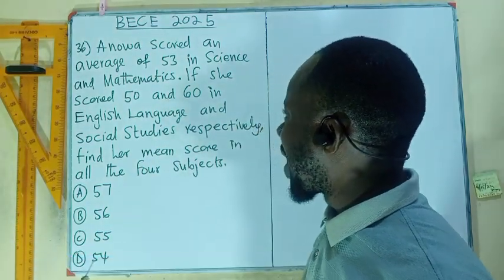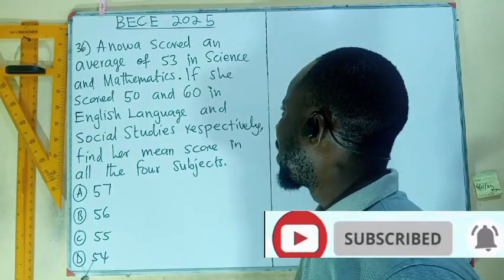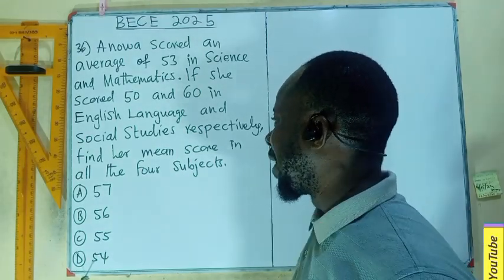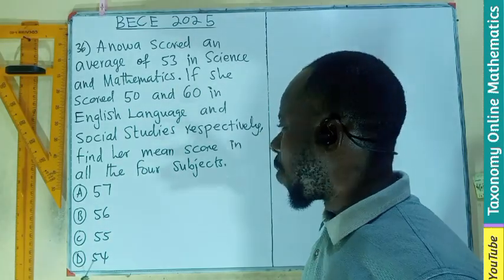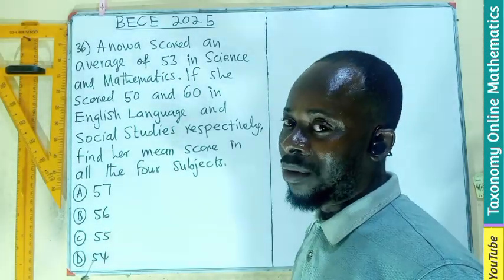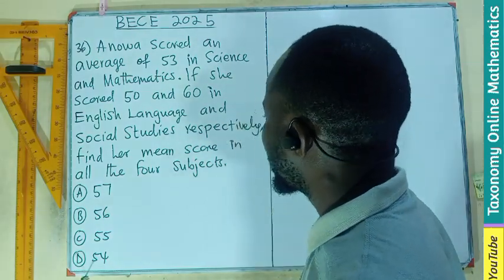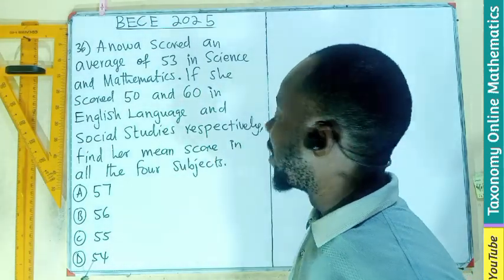Anoa scored an average of 53 in science and mathematics. If she scored 50 and 60 in English language and social studies respectively, find her mean score in all the four subjects. So there are four subjects. We can see the average of the science and maths is 53.